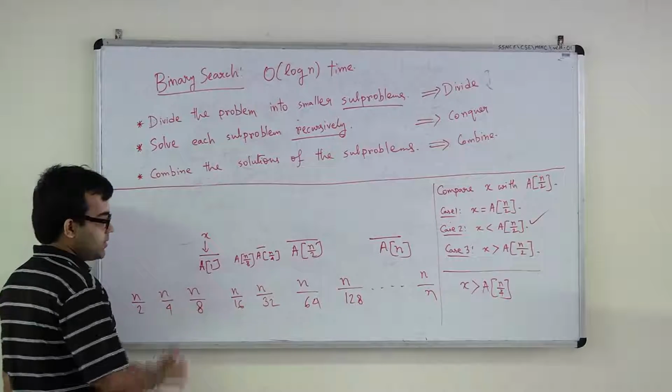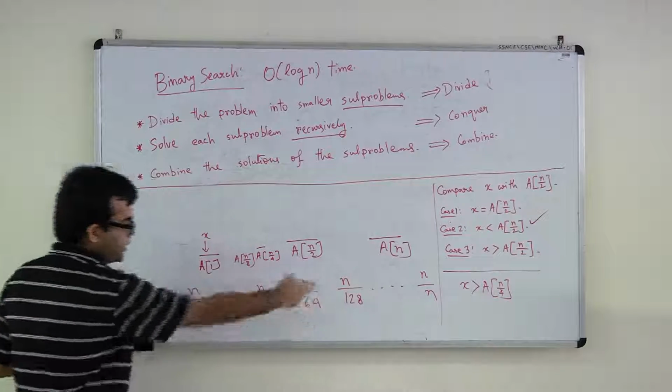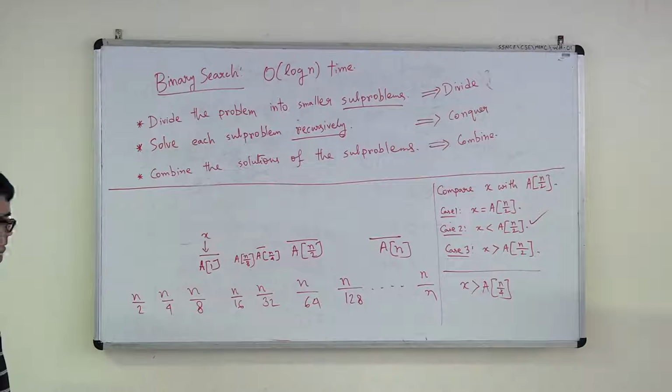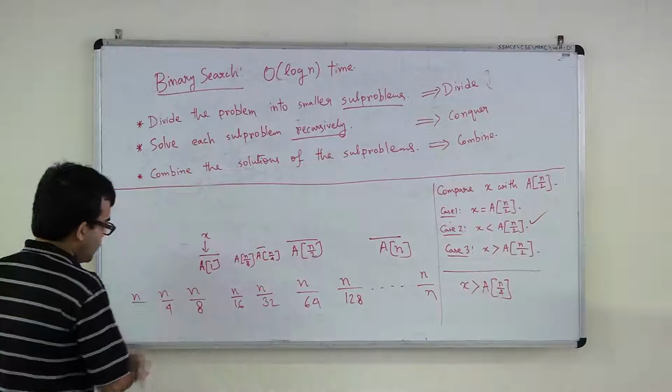Good. So then how many such elements will there be in this sequence? That's your answer, right? How many elements will there be? Let's just write it like this. What is n by 2?